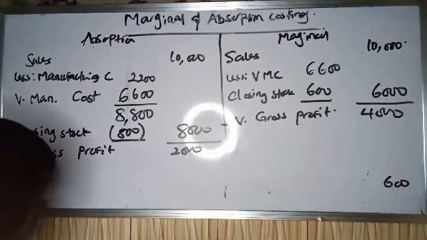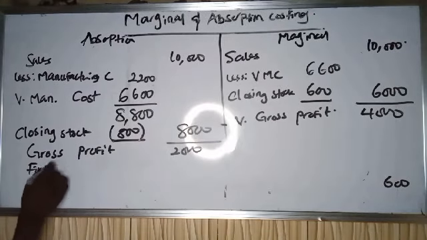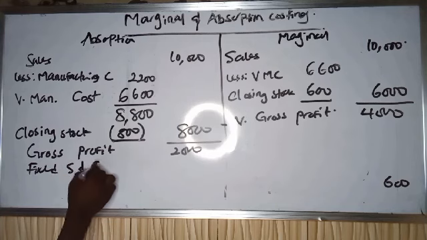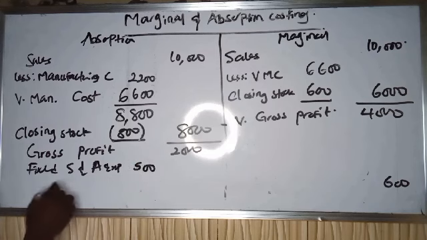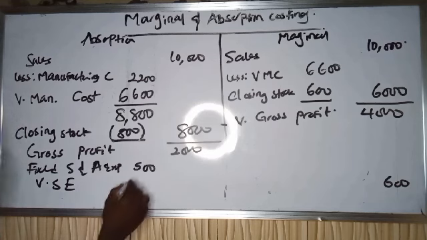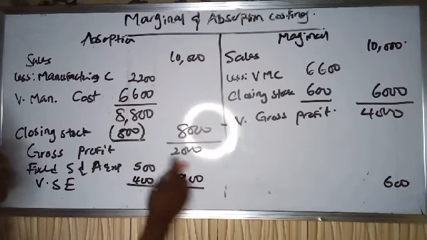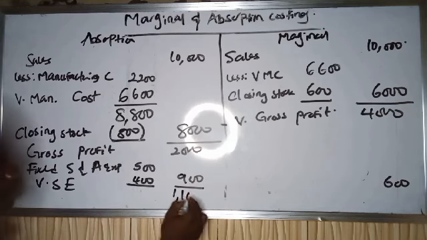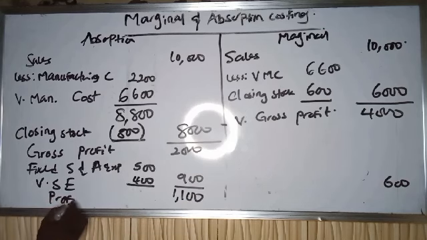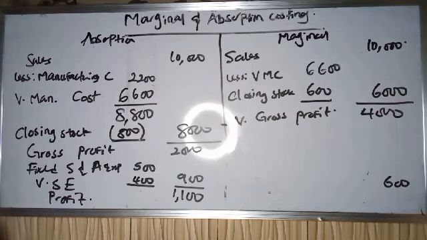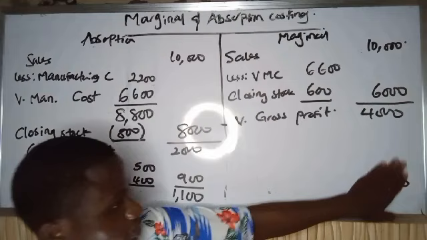So now we come here, we say fixed selling and admin expenses, we have it to be 500, and we have our variable selling expenses, we have that one to be 400. So we add the two together, it will give you 900. So 900 from 2,000, you have a profit of 1,100.